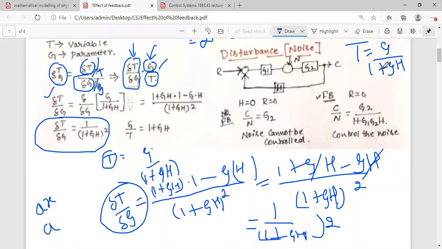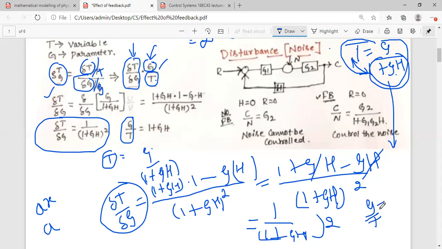For positive feedback, T is simply G. Now for G by T, exchange these two terms: take 1 plus GH to the LHS and take T to the denominator. If you do that, G by T equals 1 plus GH. That's the second term, 1 plus GH.